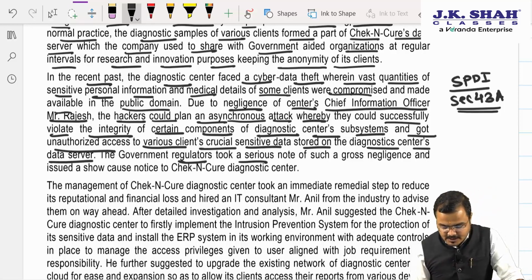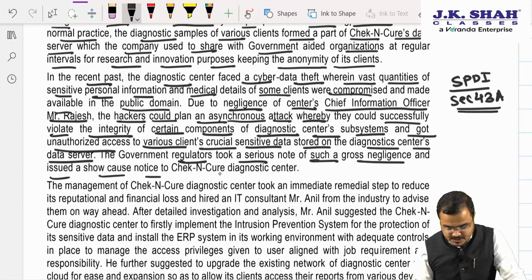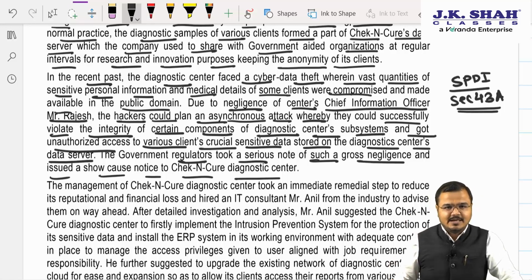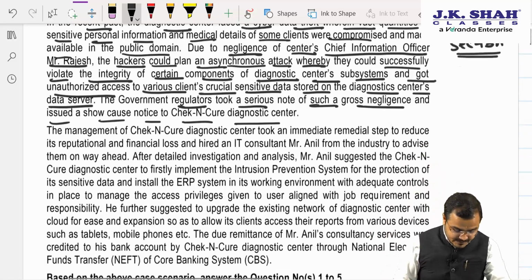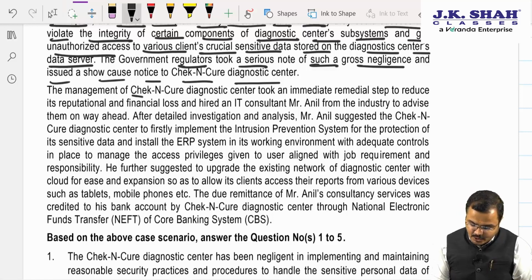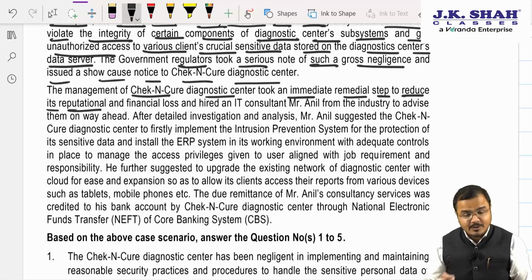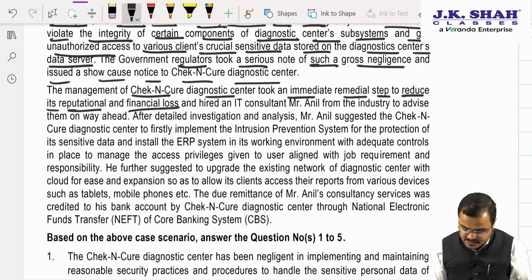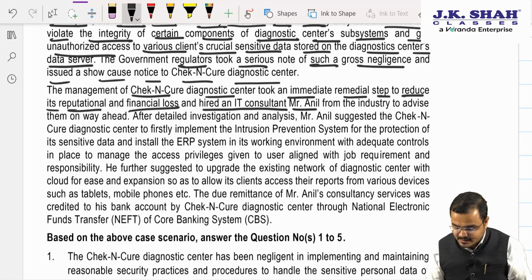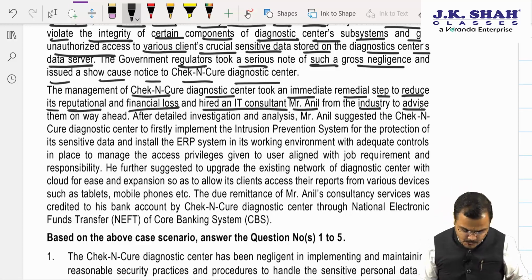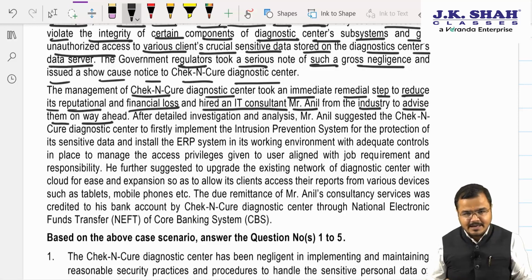Government regulator took serious note of such gross negligence and issued a show cause notice to Check and Cure diagnostic center. So a show cause notice has been issued by the government. Further, the management of Check and Cure diagnostic center took immediate remedial steps to reduce its reputational as well as financial losses and hired an IT consultant, Mr. Anil, from the industry to advise them on the way ahead.